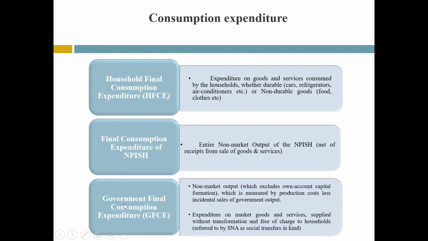And finally, expenditure incurred by the government to finance the provision of non-market goods and services, which comprises health and education for individual consumption, and defense, police, etc. for collective consumption for households and communities, is treated as government final consumption expenditure. By non-market output, we mean that goods and services are provided free or not at economically significant prices.